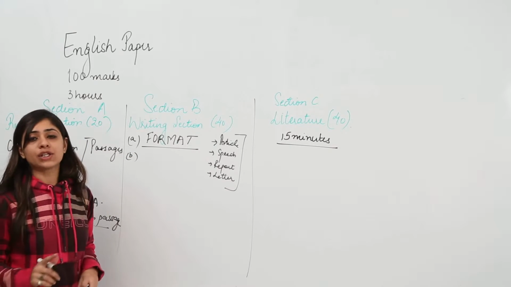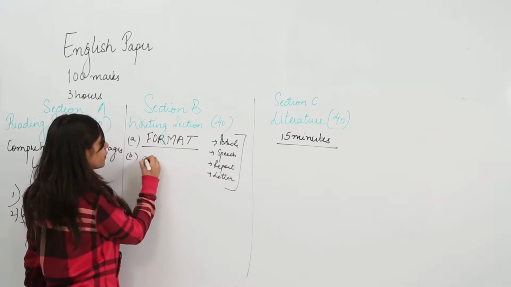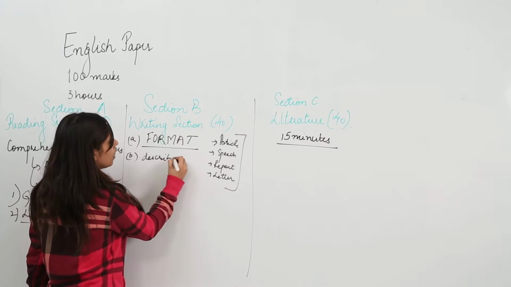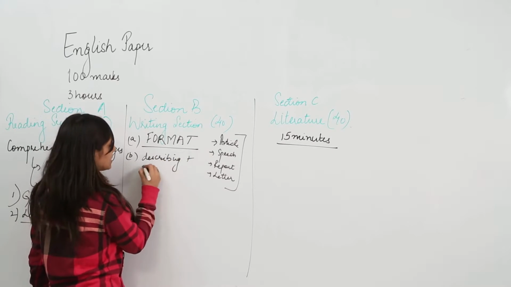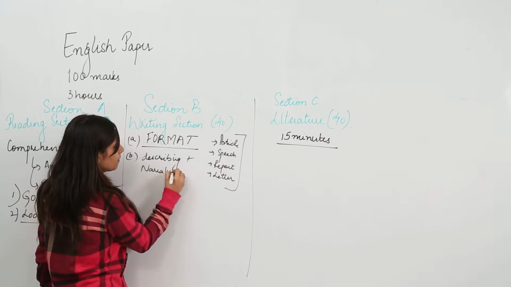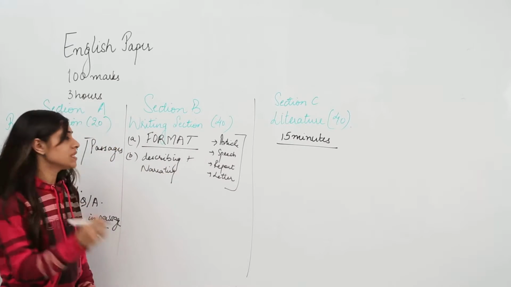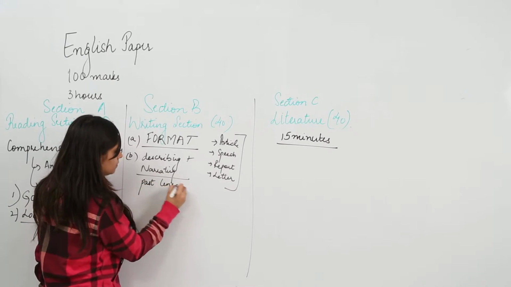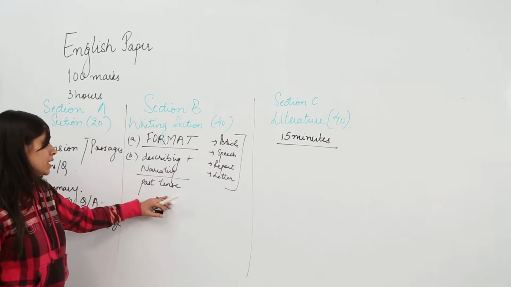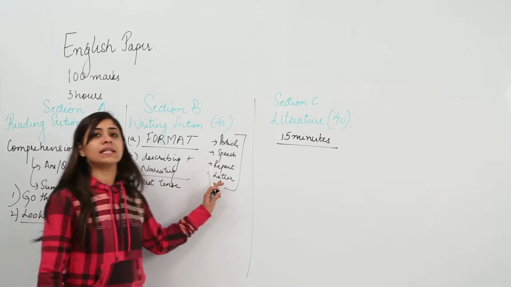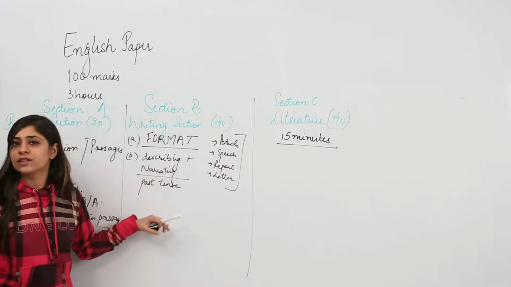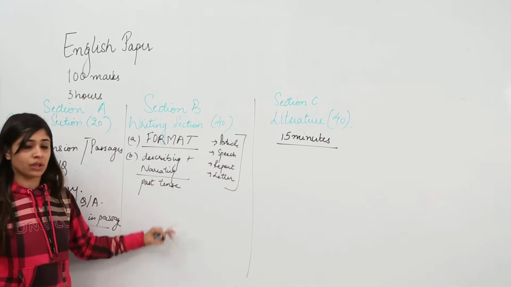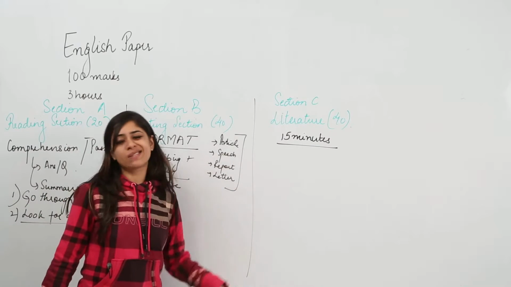Second, in the writing section, if you're explaining something, describing something or narrating something, you always do it in past tense. This helps you not just in explaining things better, but will also give you fewer grammatical errors in the writing section. The more the grammatical errors, the fewer marks you will get.